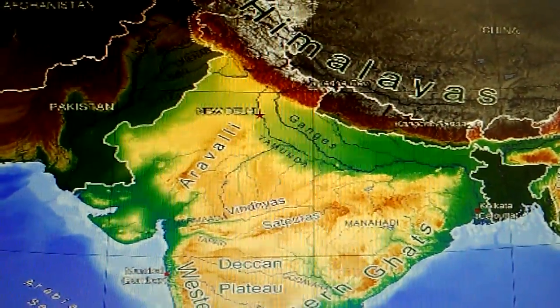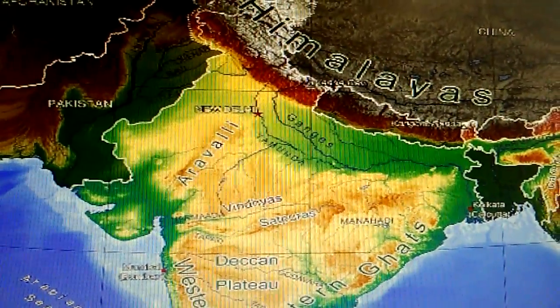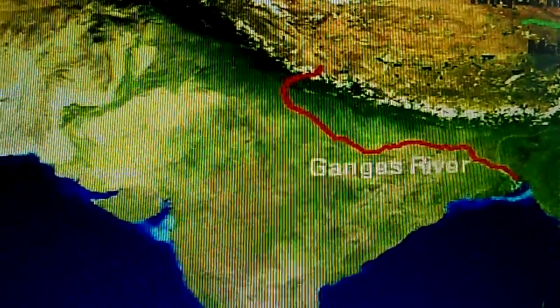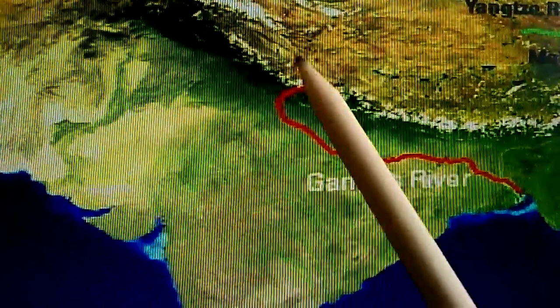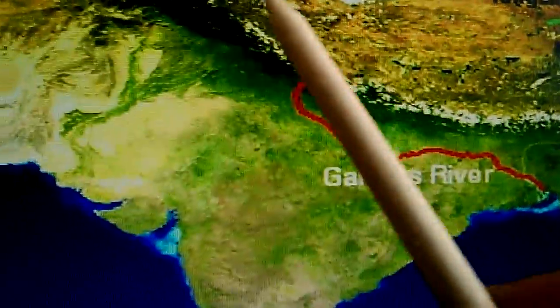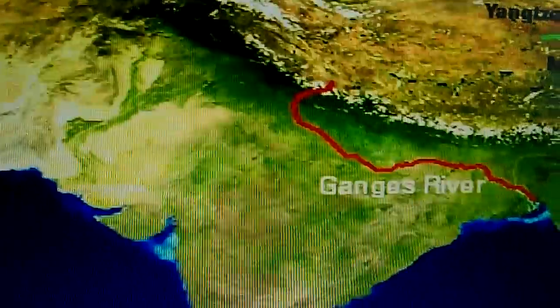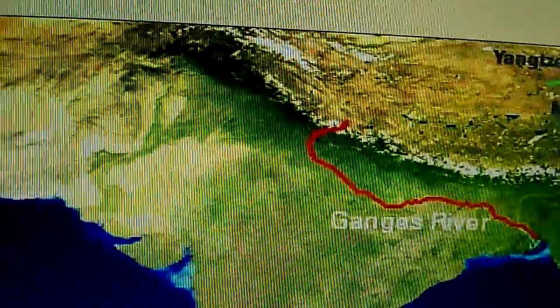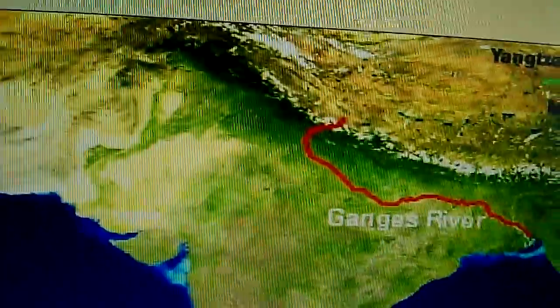You know children, the third one is the Ganga. So children, next is the Ganga river. It originates in the Gangotri glacier in Uttarakhand, where it is known as Bhagirathi, and it joins the Alaknanda at Devaprayag.